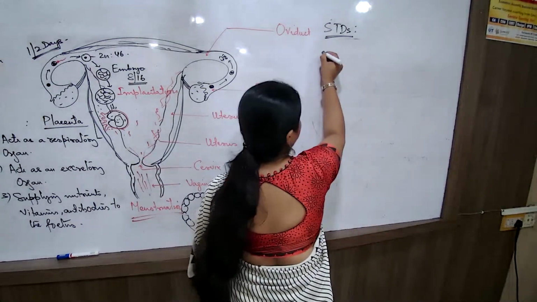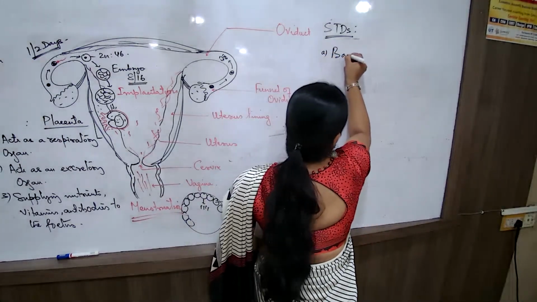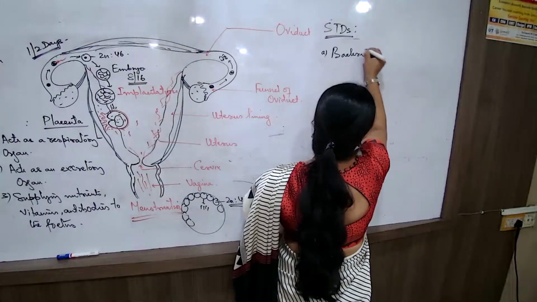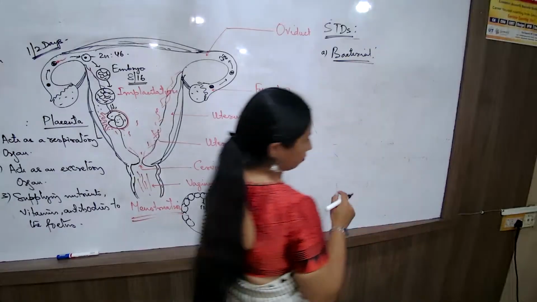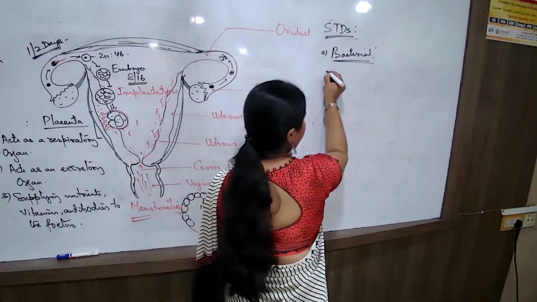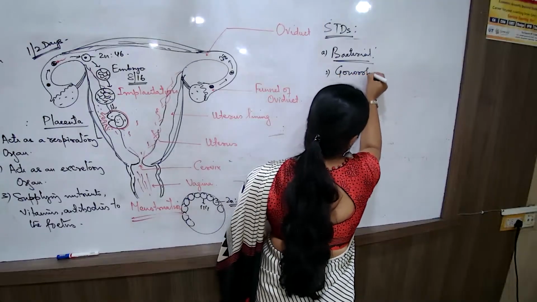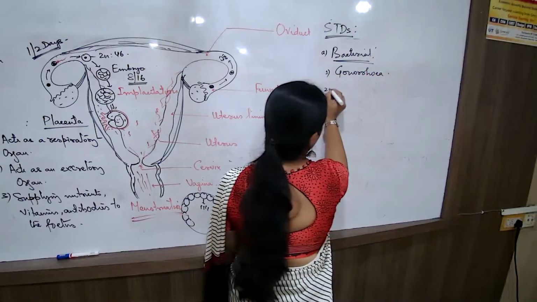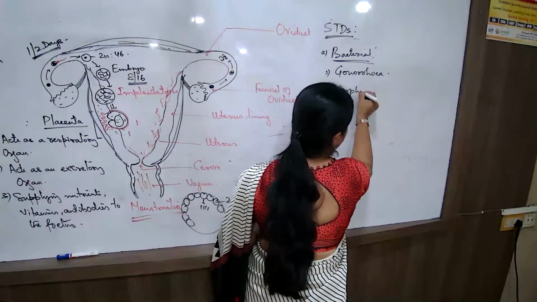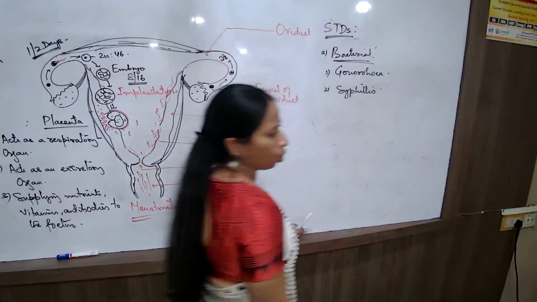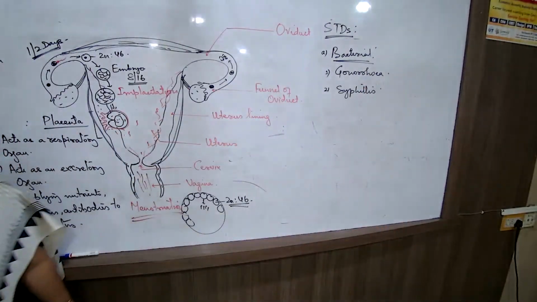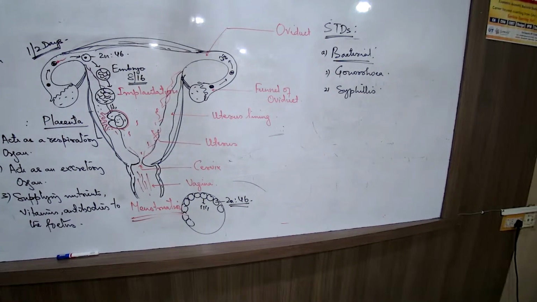दो ही तरह के examples पढ़ने हैं. One is the bacterial infection. Which are the bacterial infection? एक है gonorrhea. दूसरा है syphilis. Gonorrhea, syphilis. Example याद रखना है. You are asked in the exam 1 mark, 2 marks. Name some bacterial infections. Gonorrhea, syphilis.